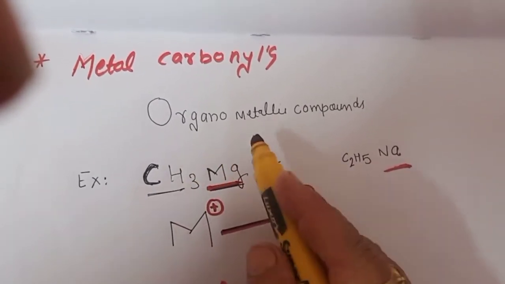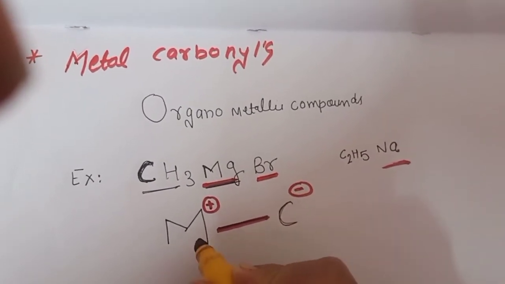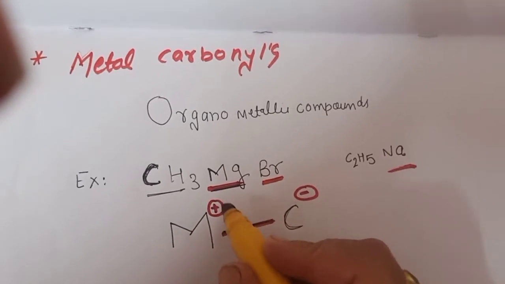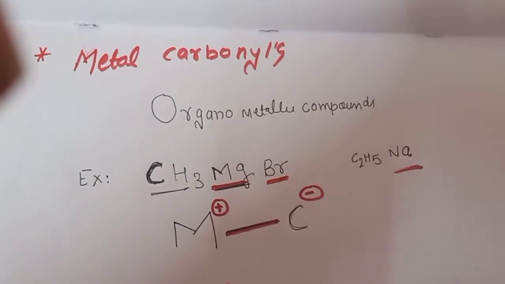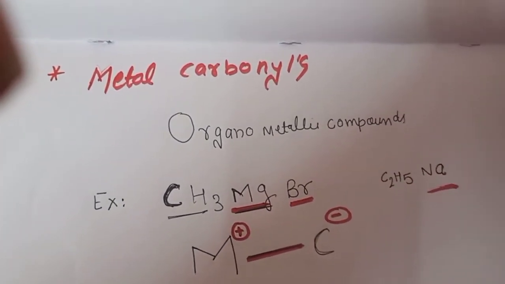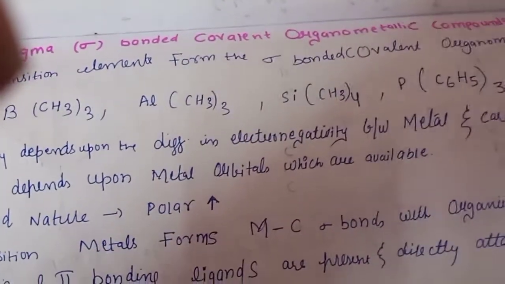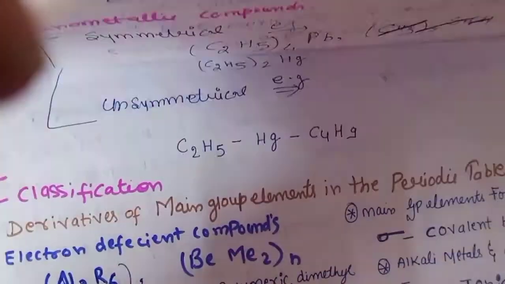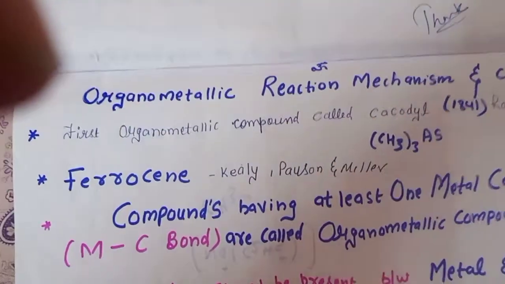So organometallic compounds are those compounds which have a direct bond between the metal and the carbon atom. Generally the metal has a positive charge and the carbon or organic part has a negative charge. Now let us see the broad definition of organometallic compounds. You can take your pen and paper because I have made this video in the form of notes. You can write it so it will be easy for you to learn at exam time.